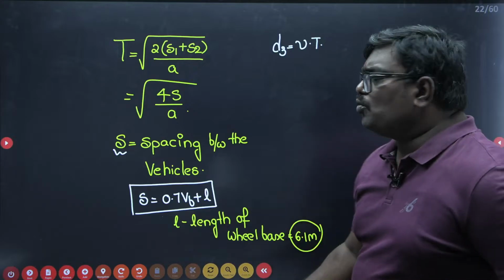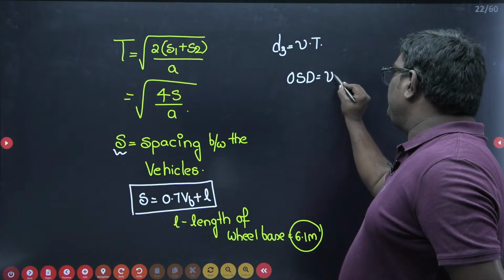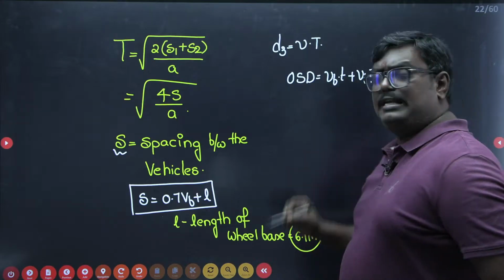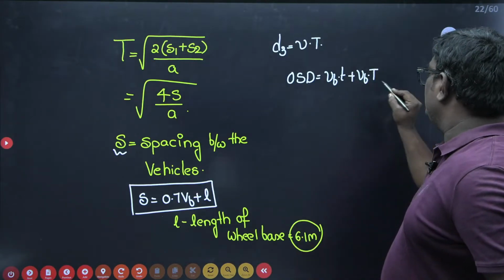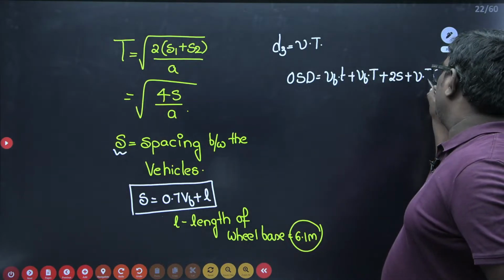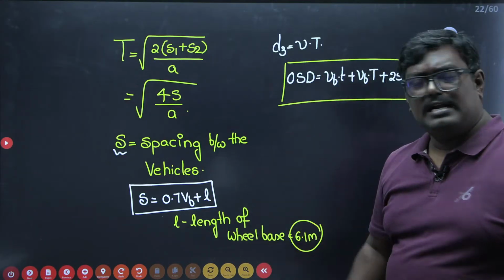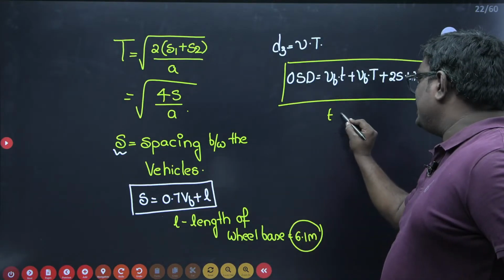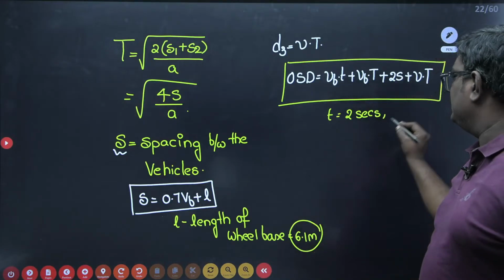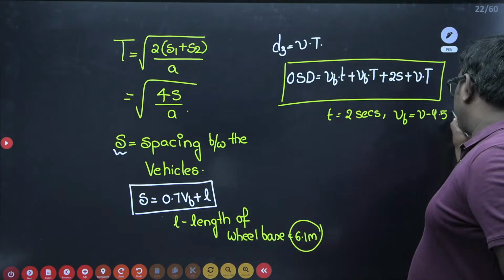So when you talk about OSD, let me tell you the final formula: VB into T plus VB into capital T plus 2S plus V into capital T. This is the formula for OSD, and T will be taken as 2 seconds, and VB, the velocity of the slow moving vehicle, is V minus 4.5 meter per second.